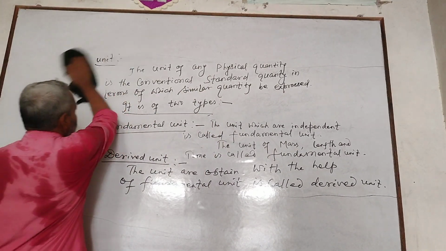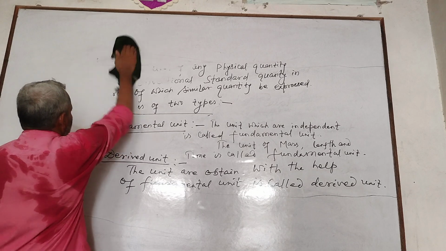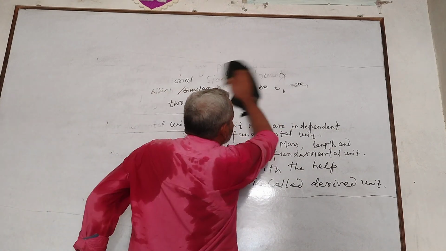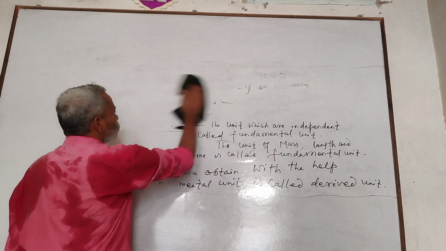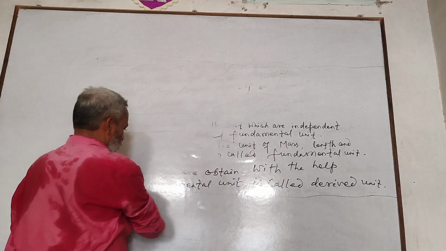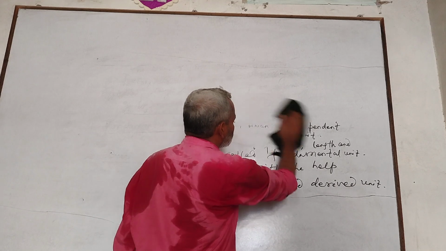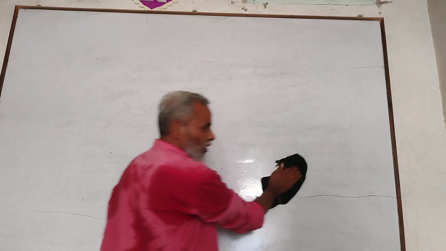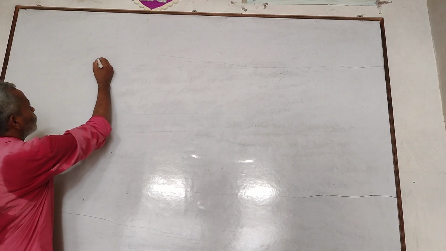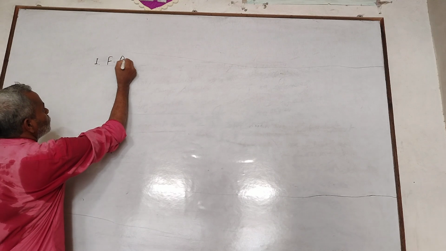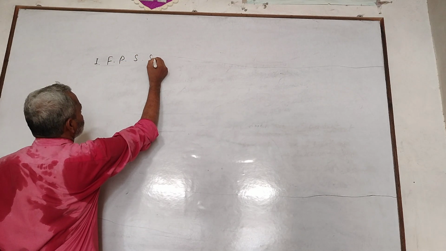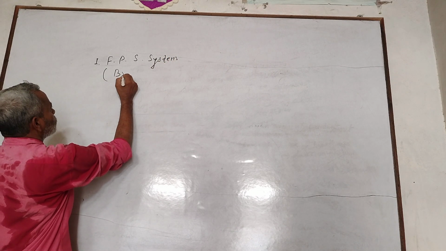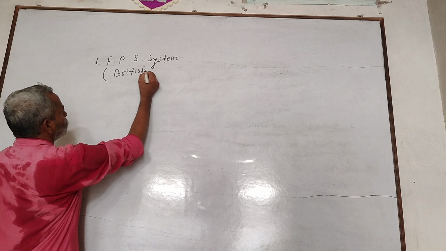Now the system of units. There are various systems used for representing the unit of any physical quantity. The first, old, very useful and commonly used in society is the FPS system. This system is also called the British system.